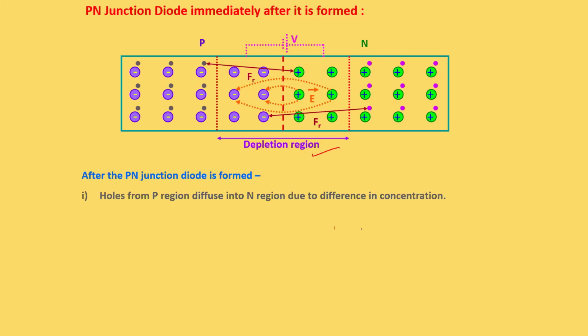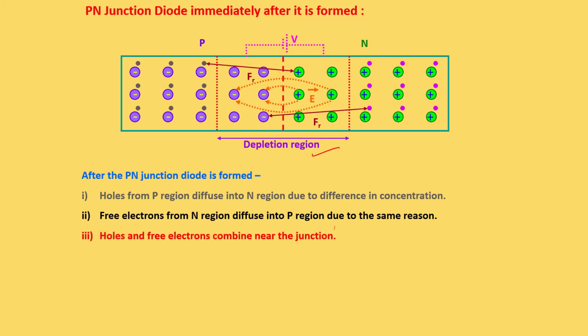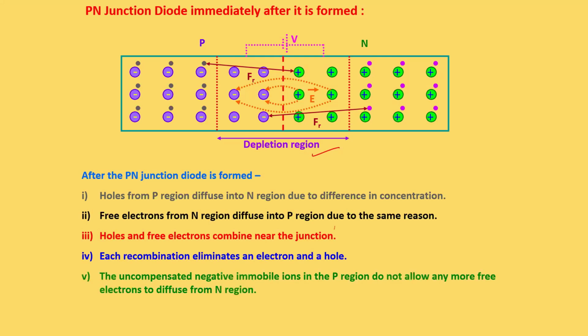After the PN junction diode is formed, the holes from the P region and N region diffuse together in a different concentration. And free electrons from the N region diffuse into the P region due to the same reason. Holes and free electrons combine near the junction and each combination eliminates an electron and a hole.